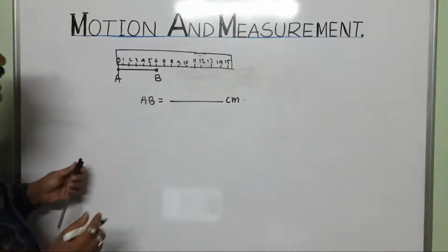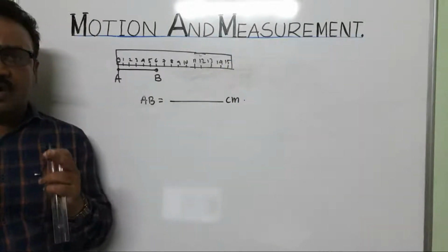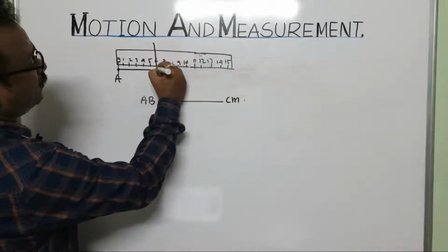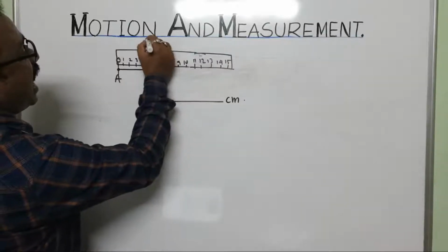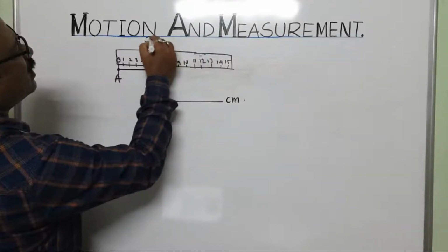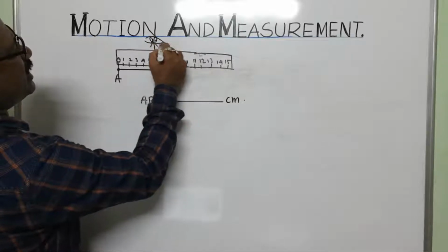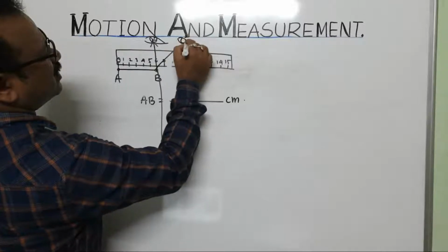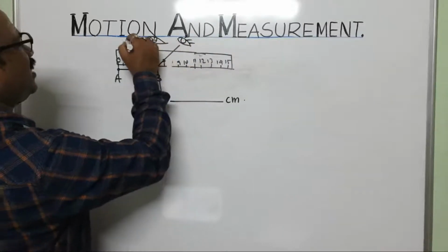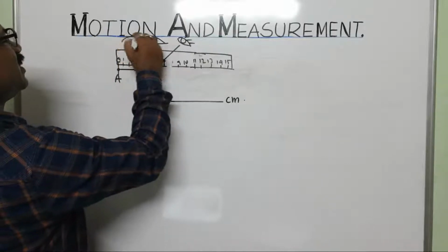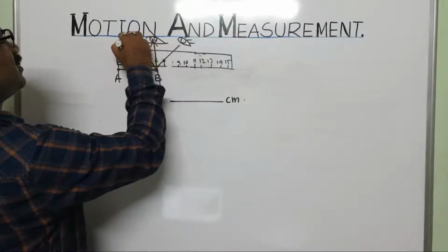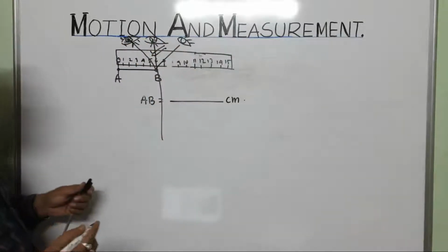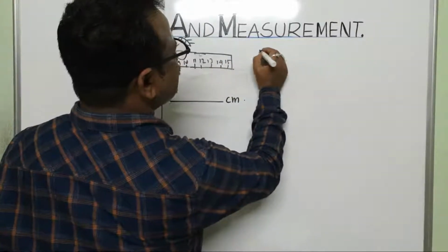Now, whenever I am going to measure the length of this line segment, look at the position of the eye. This is the correct eye position. Which one is correct? This one is correct.